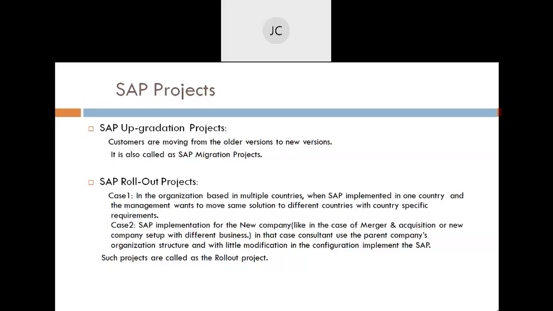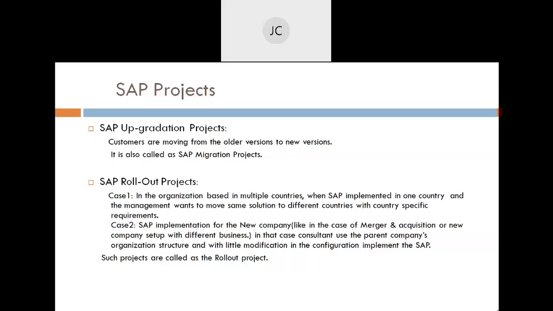The upgradation projects basically work like implementation projects, but there is more technical work than functional work, right? Because we are upgrading our software version, let's say from R3 to ECC. So more technical work happens. Then many times, module-wise or solution-wise, some changes are there, right?